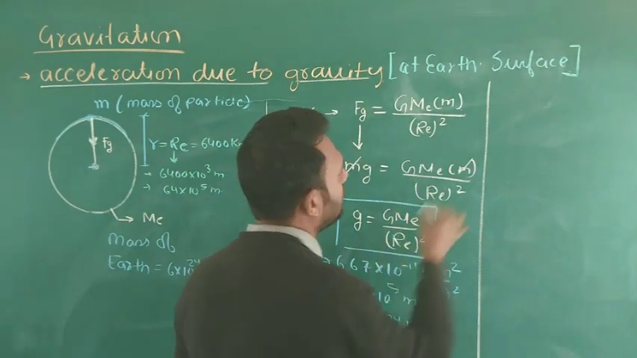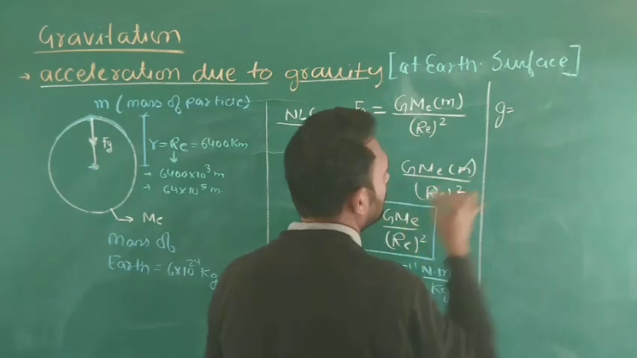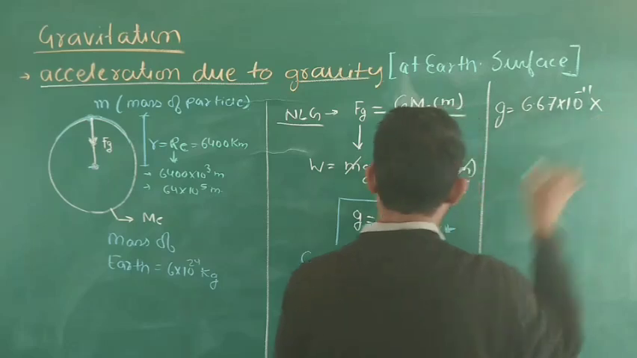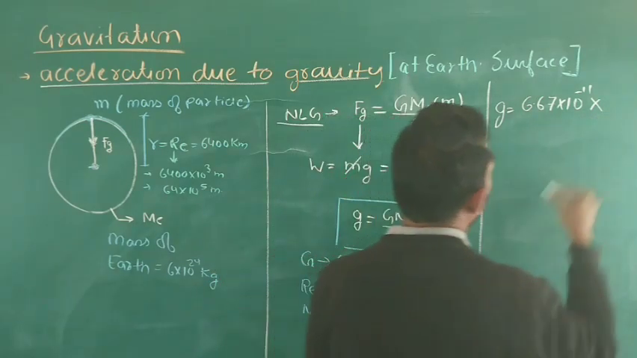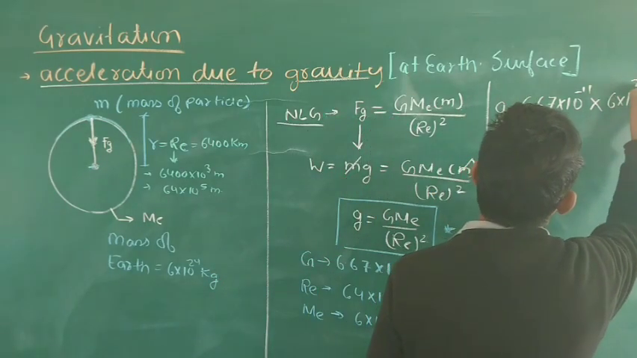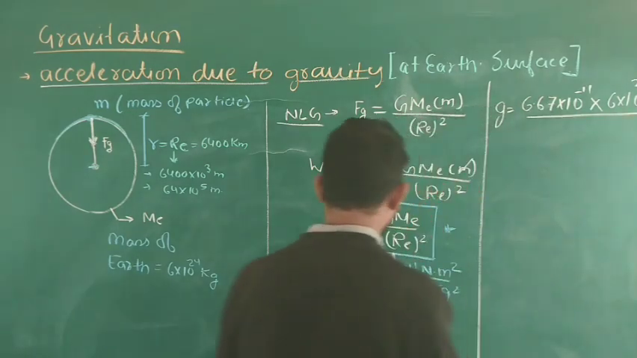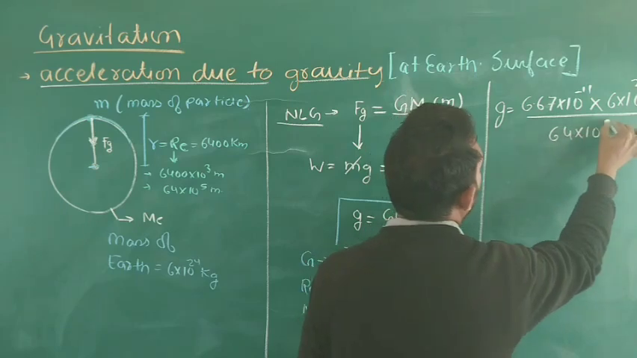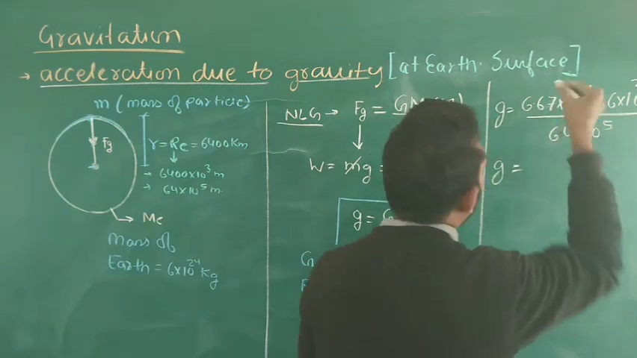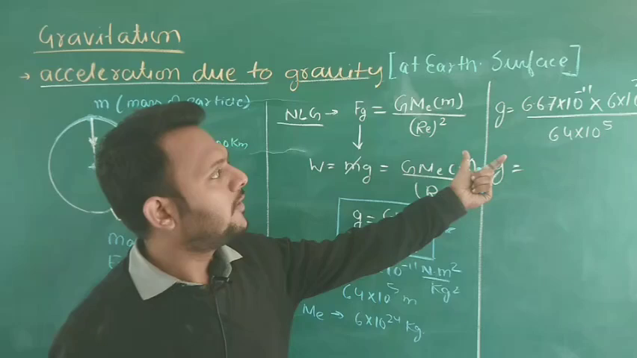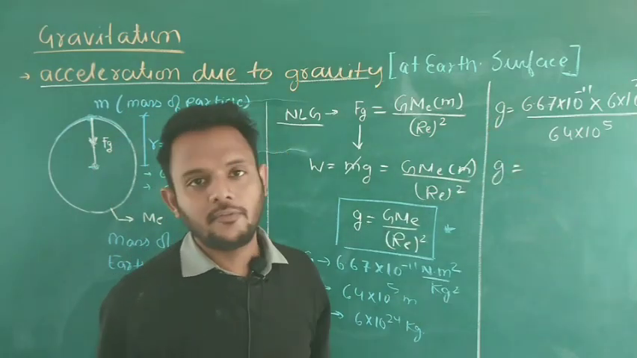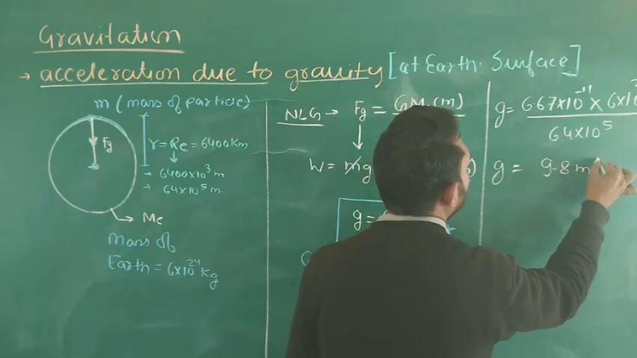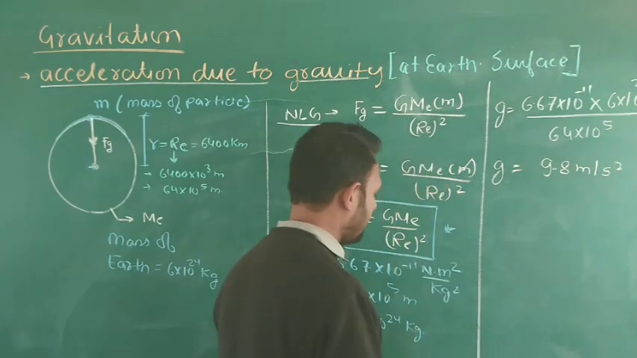Put down all the values in this formula. So g equals 6.67 into 10 to the power minus 11, multiplied by the mass of the earth, 6 into 10 to the power 24, divided by the radius of earth, 64 into 10 to the power 5 meters, squared. When you solve all the things, 6.67 multiplied by 6 and divided by 64, then what will you get? You will get the value of g equal to 9.8 meter per second square.